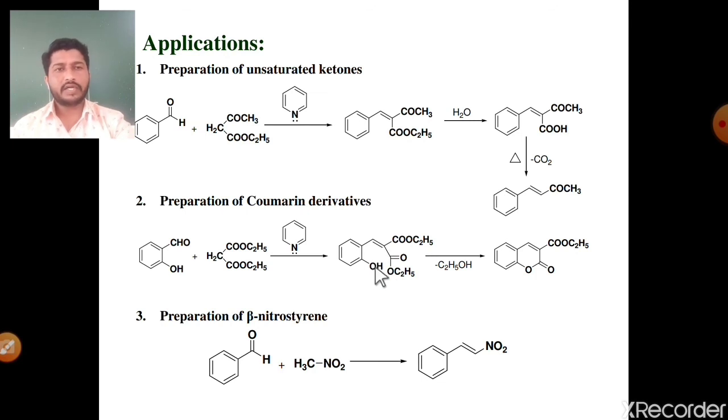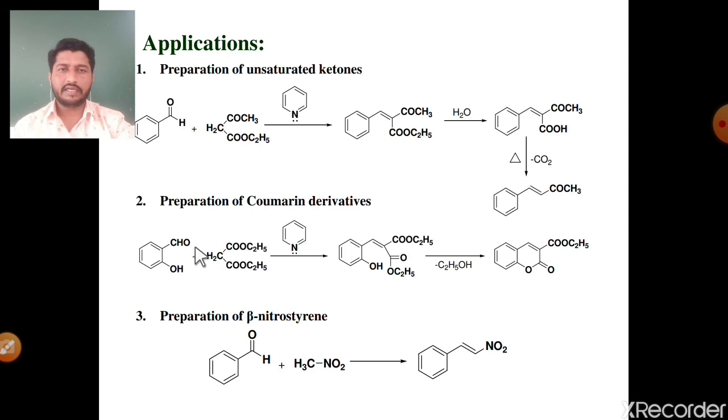In case of this hydroxy, oxygen with 2 electron pairs, and polarization of this carbonyl is carbonyl carbon delta plus and oxygen delta minus. Electron pair of this oxygen attacks this carbonyl carbon, then shifting of pi electron towards the oxygen, means there is a reaction between these two, bond formation between this oxygen and carbonyl carbon, means there is a cyclization and it gives final product, a coumarin derivative. These are the number second application of